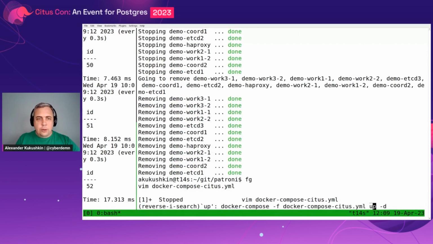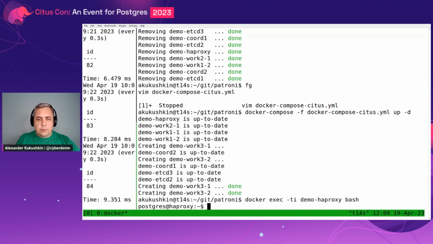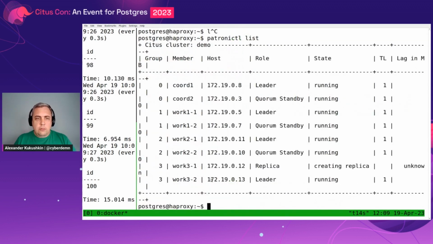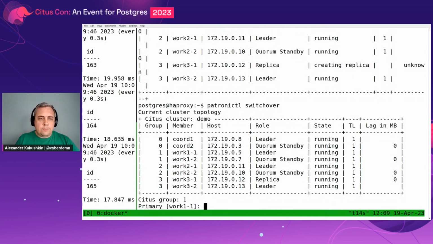We again deploy our Docker Compose. Existing containers are up to date, but 2 new containers are started. And again, go to the HAProxy container and check patronictl list. And voila, the third node is already added to the Citus cluster, the third worker. But while it's being set up, let's do a switchover on one of the worker clusters. Let it be the cluster from group 1.